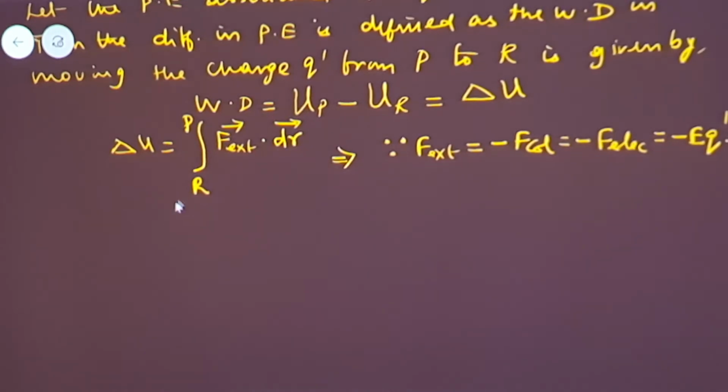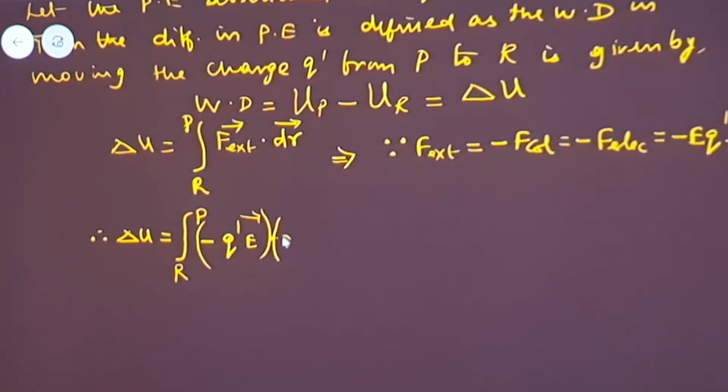Therefore I can state the change in potential energy, delta epsilon, is equal to the integral from R to P of minus Q dash into E vector multiplied with the distance, that is the dot product with dr vector.